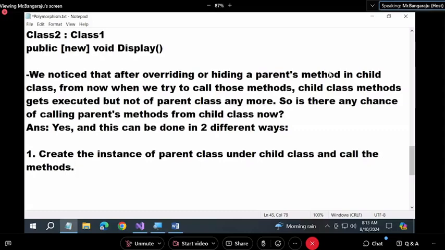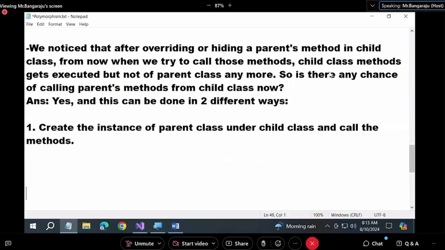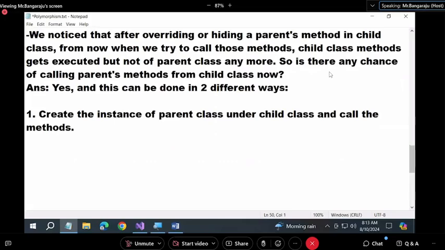A parent class cannot access any pure child class members. See what I said in the second rule of inheritance: child can call parent, but parent cannot call child. So if you create the instance of the parent class and call, compulsorily the parent class methods will be executed, but not the child class.